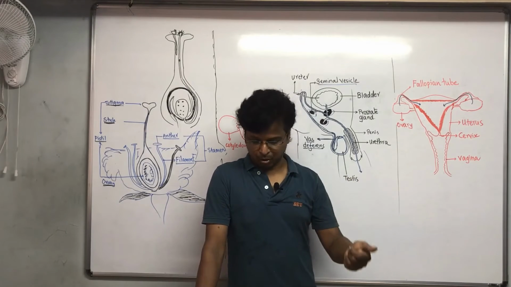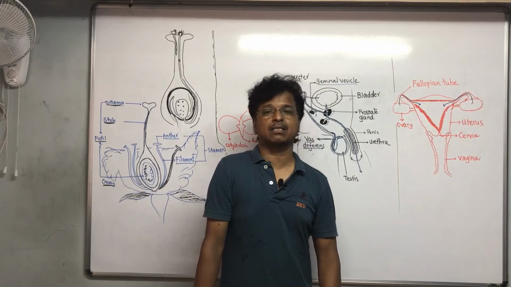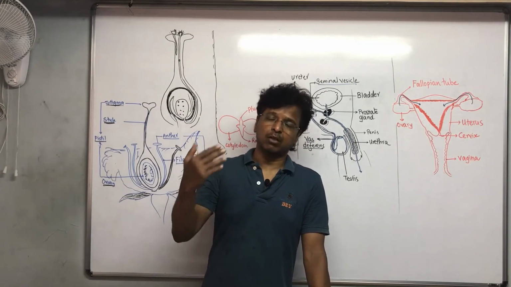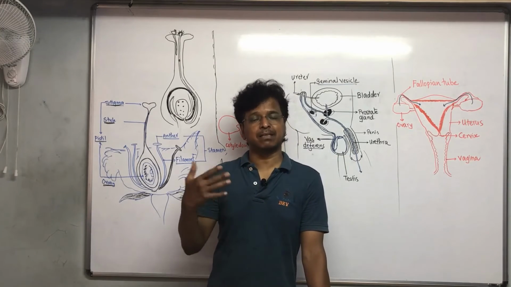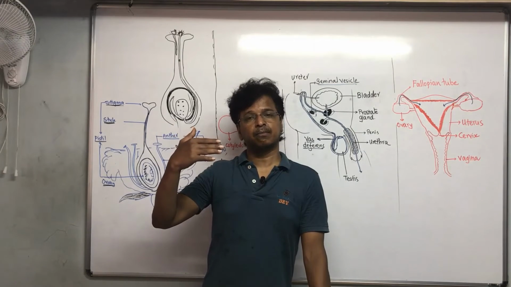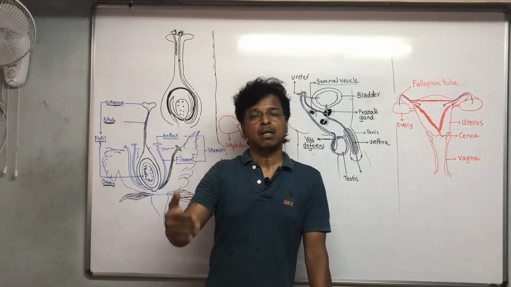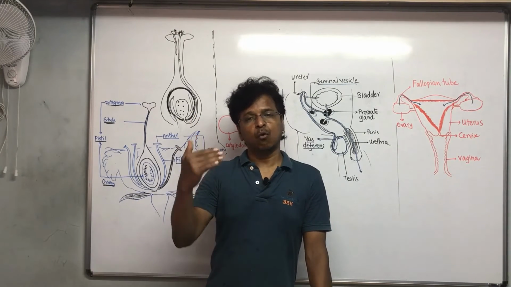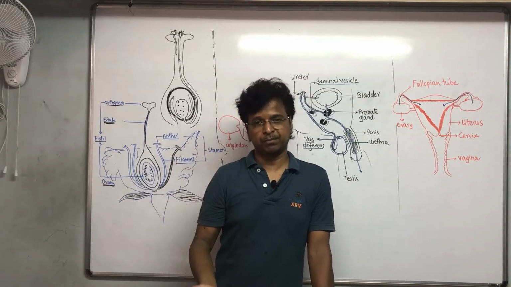Now comes the next topic. If these diseases are to be controlled, or a person doesn't want these diseases to take place, then what are the methods? Though a person wants to have a physical relation, have sex, but safe sex, what are the measures to be followed?